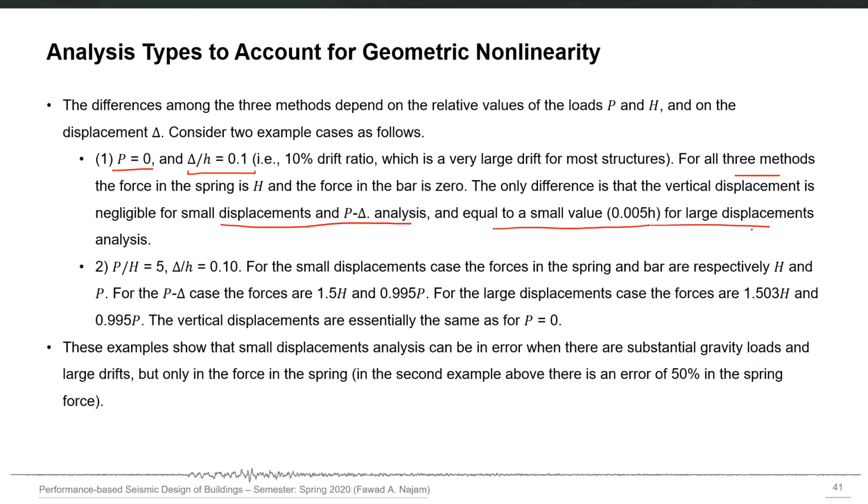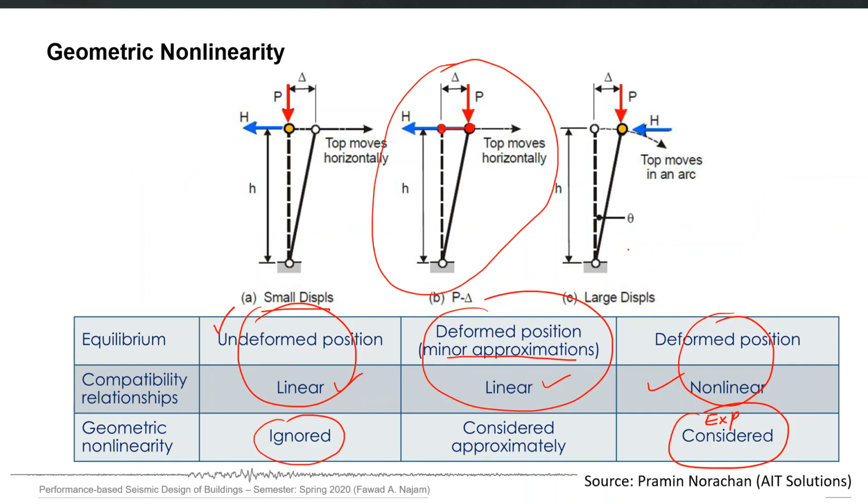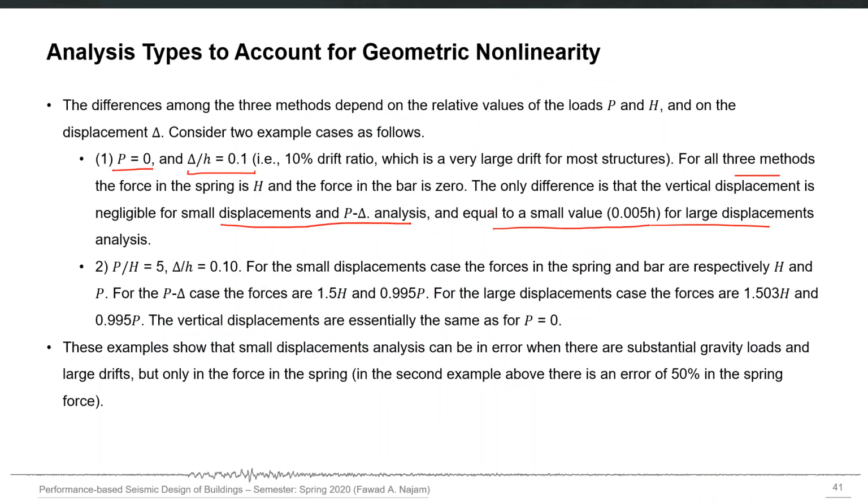So here, if I go back, the true large displacement analysis will also predict the vertical deformation of this point. The other two will not have any vertical deformation in the analysis. But apart from this difference, if P, the vertical force, is equal to 0, in that case all three of them will have the same analysis result.